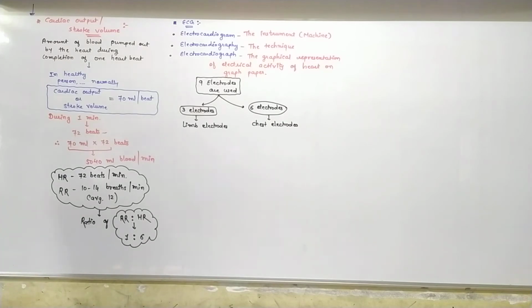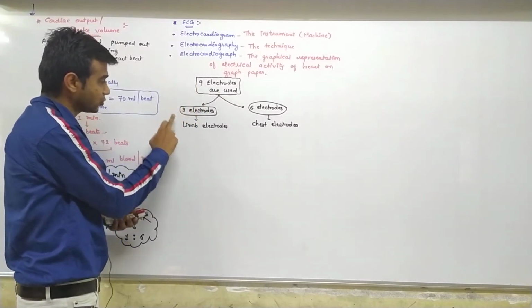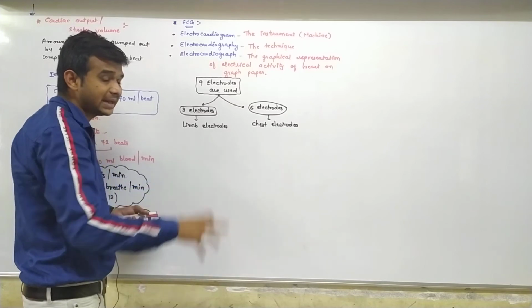With the electrocardiogram machine, 9 electrodes are connected to it. Out of the 9 electrodes, 3 electrodes are known as limb electrodes.